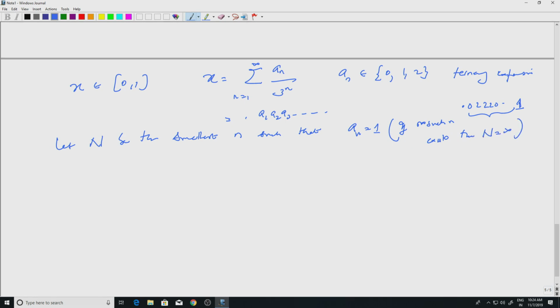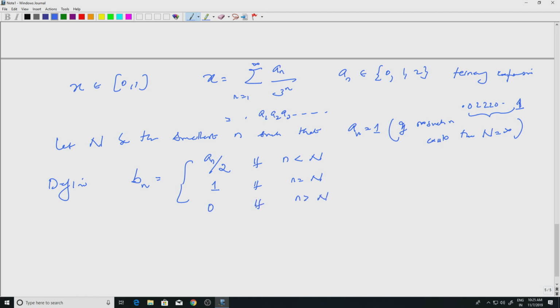Okay. So, this is not a problem. You define B n to be A n by 2, so you divide by 2 if n is smaller than capital N. Remember, capital N is the first place where you hit 1, so all the numbers before that are either 0 or 2. You divide by 2, you will get either 0 or 1. So, A n by 2s are either 0 or 1, and you define it to be 1 if n equals capital N. That means at that position you are not changing, and 0 if n is greater than capital N.